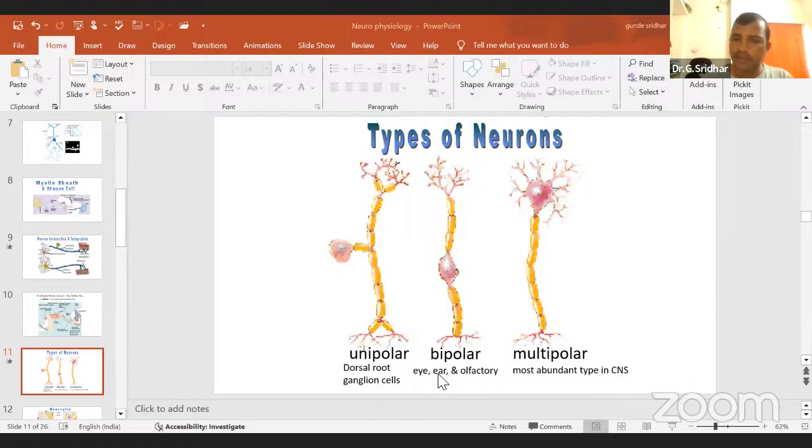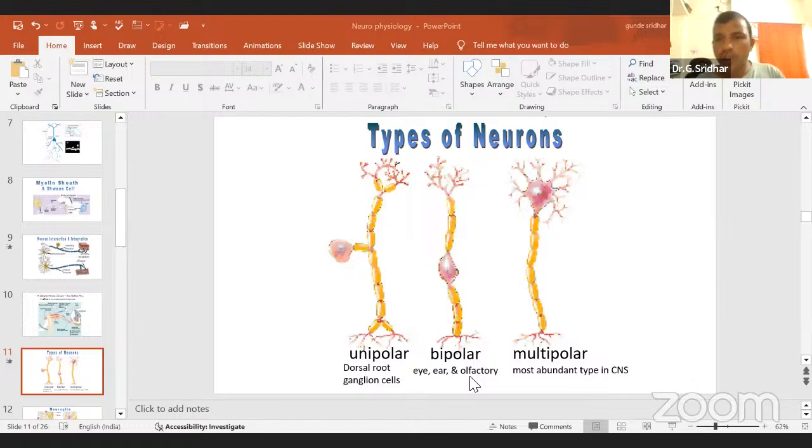And ear, that is a sensory organ. Olfactory as well. They will collect the information from the effector organ and send the signal to the central nervous system. That's why mainly in the sensory organs we are finding the bipolar neurons.